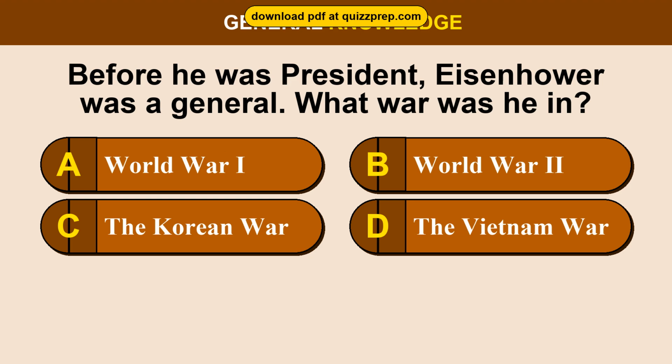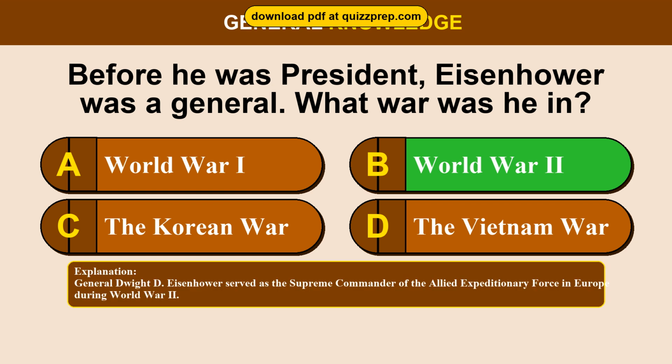Question 28. Before he was president, Eisenhower was a general. What war was he in? Option A, World War I. Option B, World War II. Option C, the Korean War. Option D, the Vietnam War. The correct answer is option B, World War II. General Dwight D. Eisenhower served as the supreme commander of the Allied Expeditionary Force in Europe during World War II.